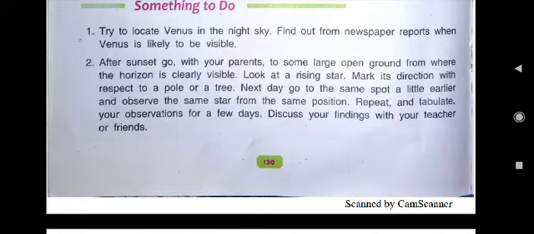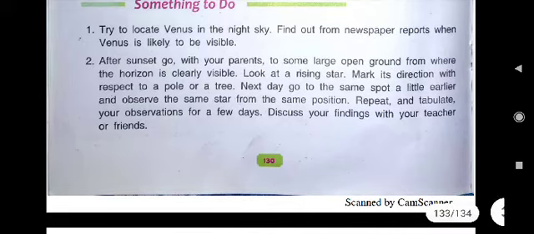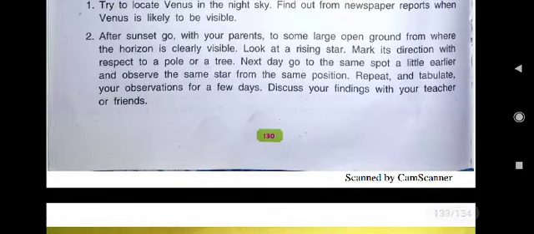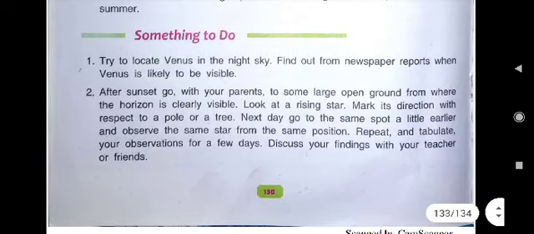Then what will you find? Repeat and tabulate. Means you just note down that today this star was seen here, then the next day at the next place. Then note your observations for a few days in a tabular form, and discuss your findings with your teacher or friends. These are the activities to do.